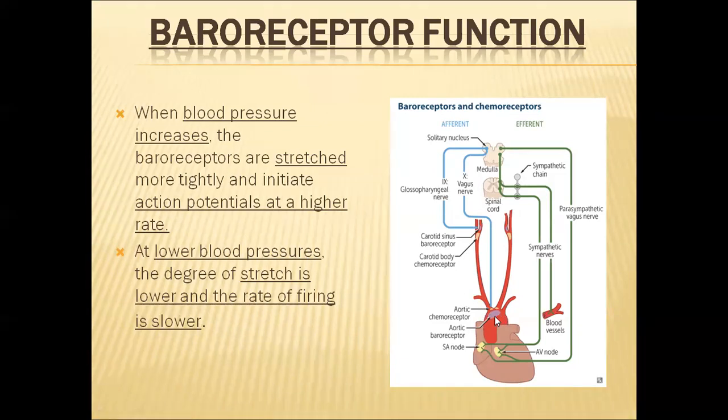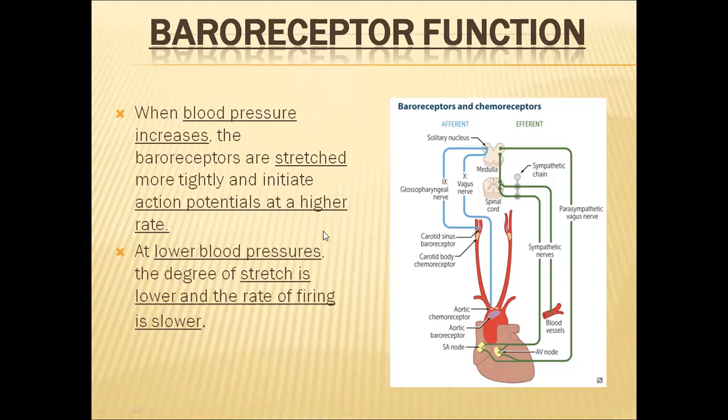When they are stimulated a lot, they fire at higher rates, generating high level action potentials, and these are sent to the brain through the glossopharyngeal and vagus nerves, to the cardiovascular center.